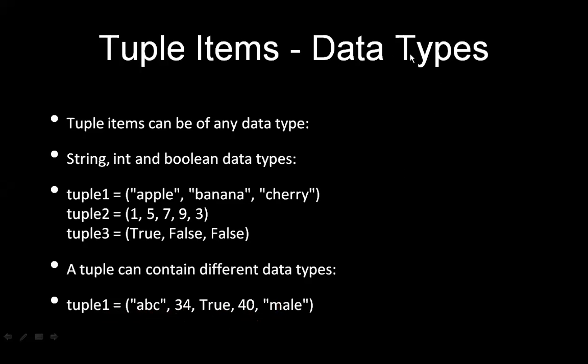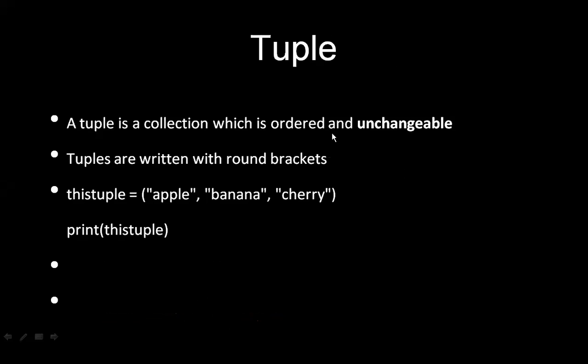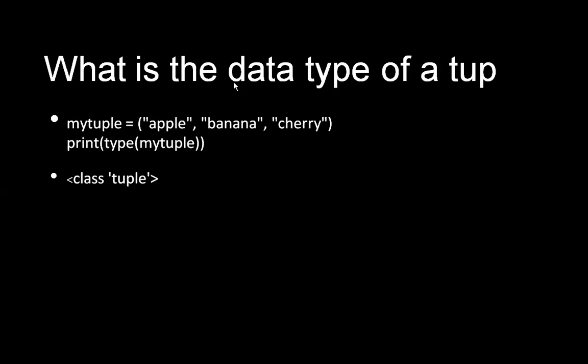Now we will discuss how we can retrieve what type of element is going to be present in the tuple. That's what the heading is all about: what is the data type of the tuple? How can we retrieve the type of data present in the tuple? First we will look at the theoretical explanation, and afterwards we will implement it practically.